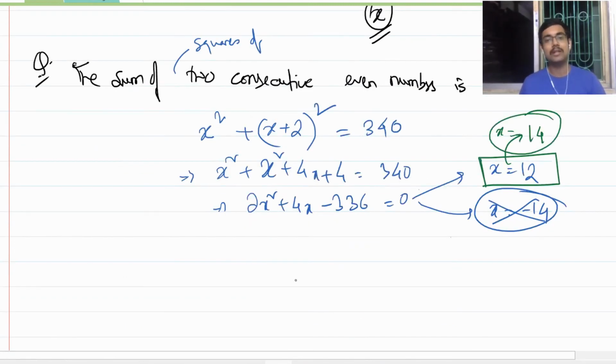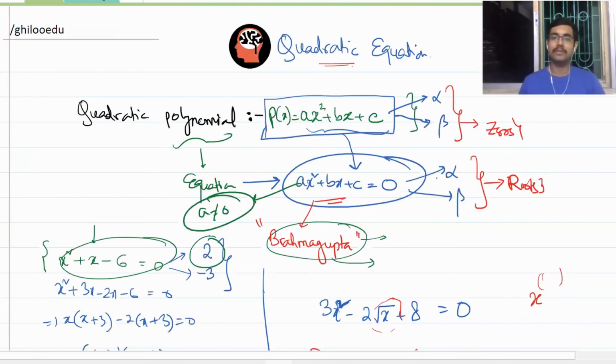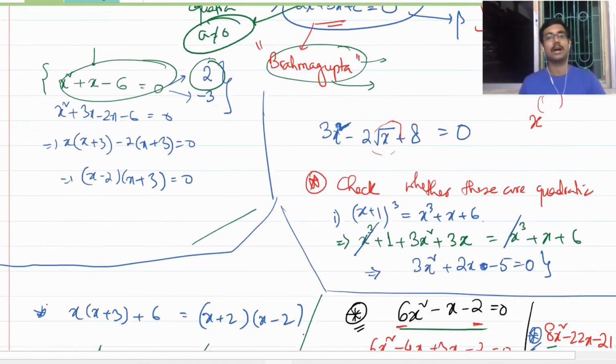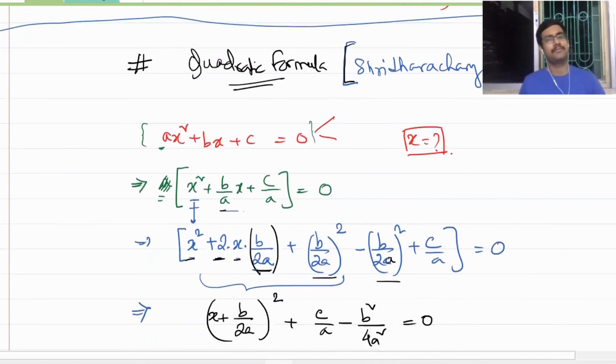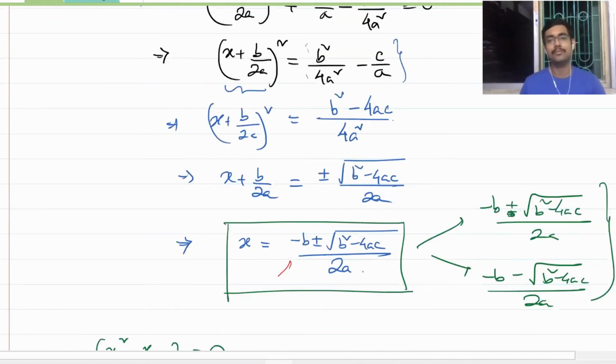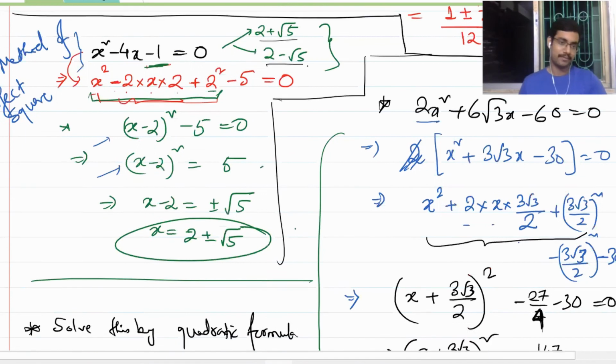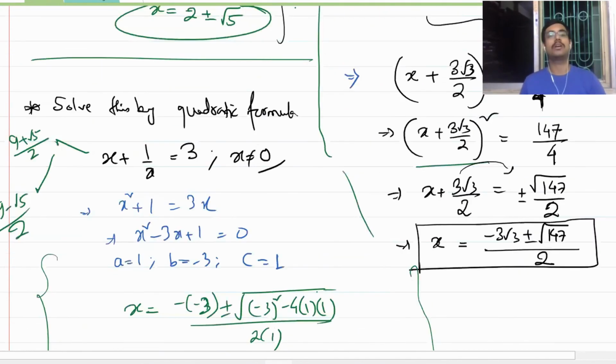So this is how you solve the word problems and the chapter is complete. On a short note of revision, what you have learned: what is a quadratic equation, how are its zeros, and how to solve it, by factorization, by quadratic formula, and by making a perfect square, thereby arriving at the quadratic formula.